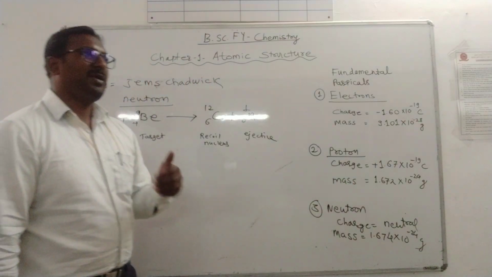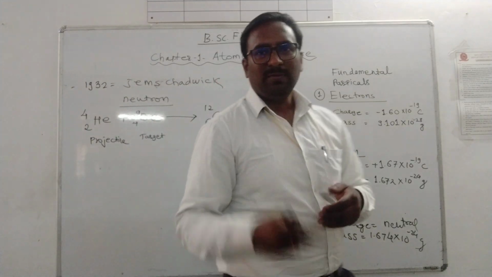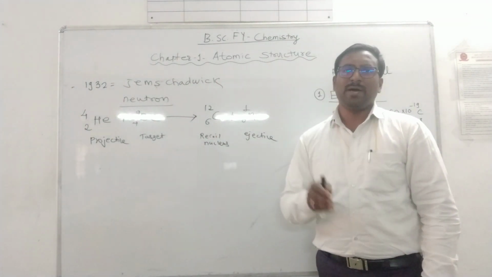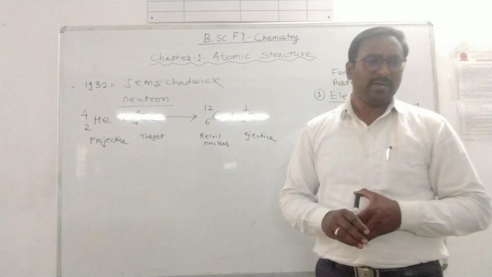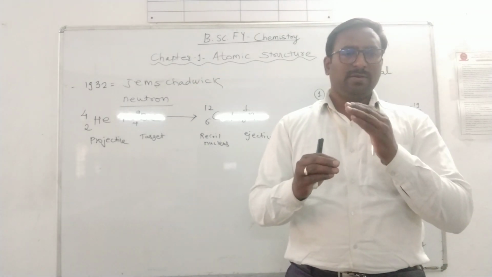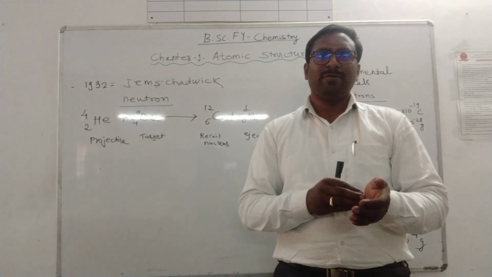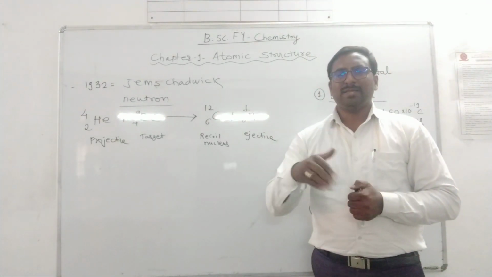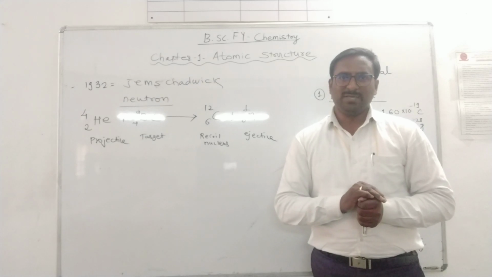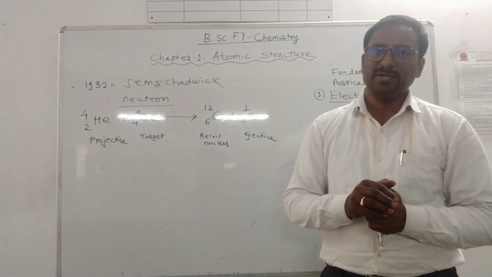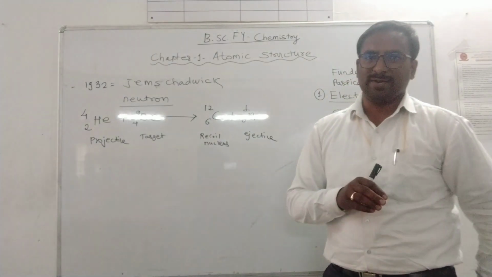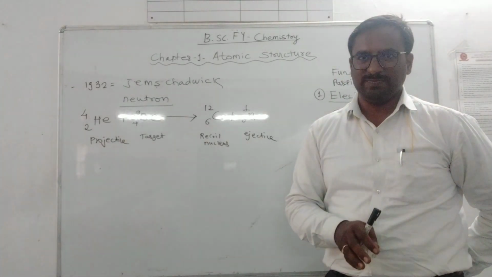With the development of science, some other fundamental particles are also known. For example, meson, pion, then neutrino, antineutron, antiproton. By the development of nuclear chemistry, which we will study in the second semester, other fundamental particles are also found inside the nucleus.